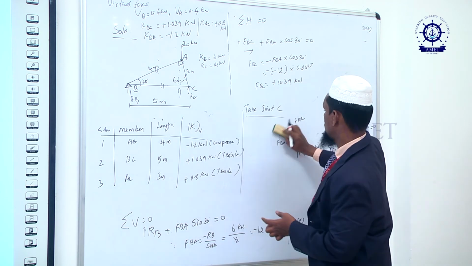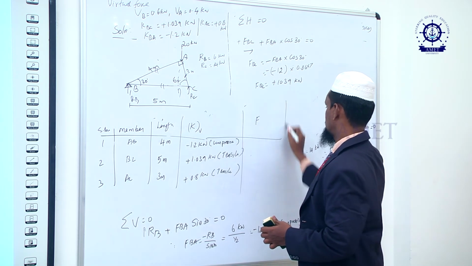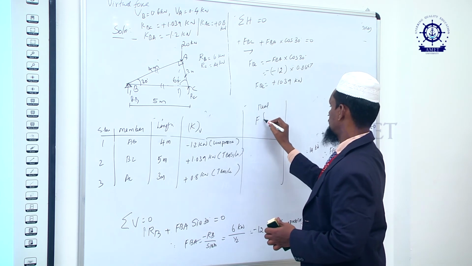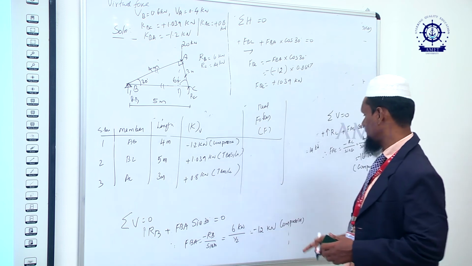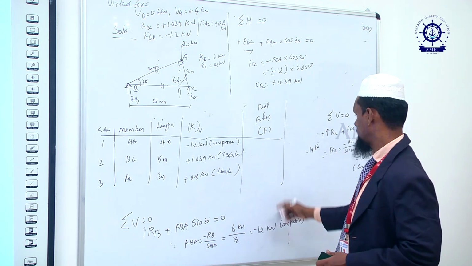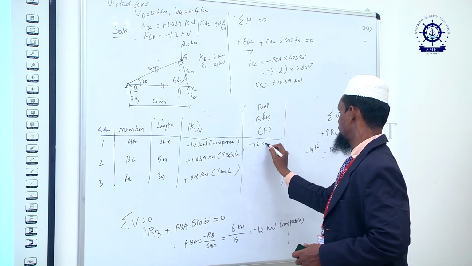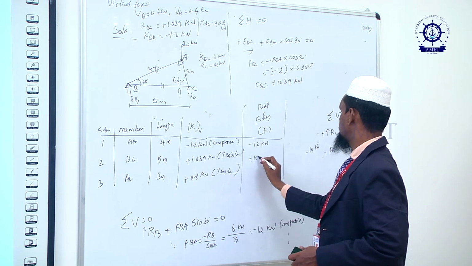Then we have to give the real forces, F. FAB is minus 12 kilonewton. FBC is equal to plus 10.39 kilonewton.